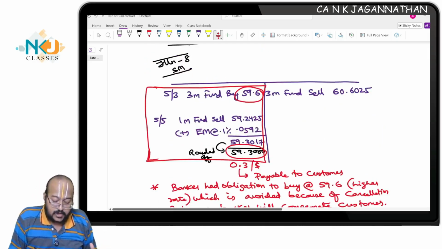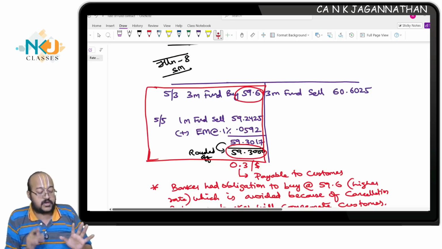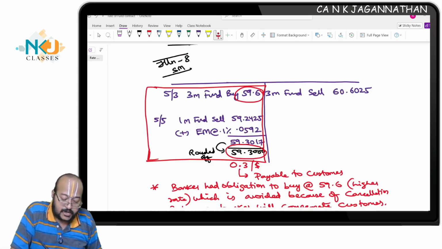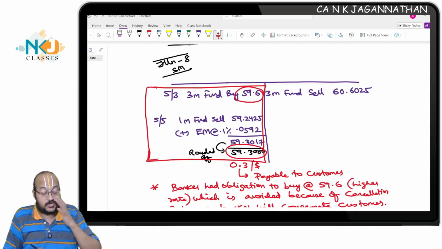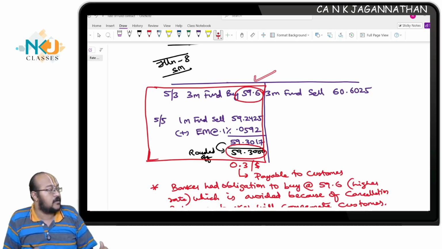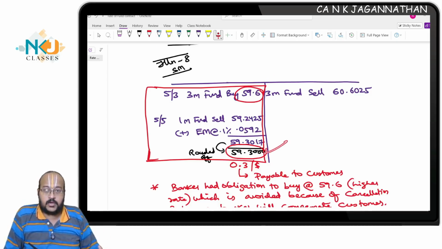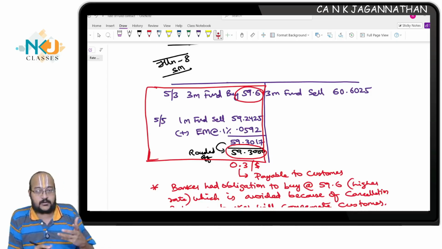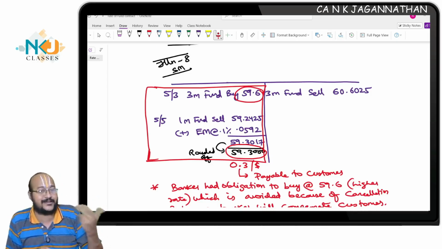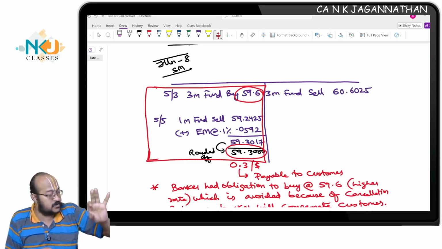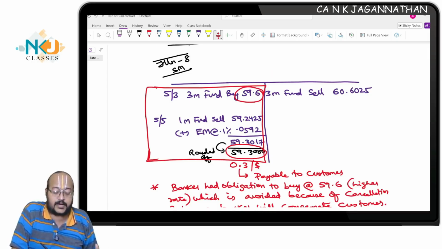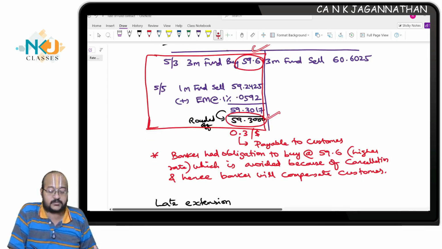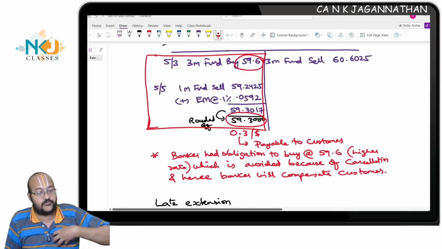Here only again, exchange gain or loss. See, now the customer buys at a lower rate or higher rate? Customer contracted at 59.6, a higher rate, and the market rate is lower. Really speaking, the contracted rate is higher, but today the rate is cheaper. By exiting this contract, the customer is cancelling this contract. Because of the customer's cancellation, what happened? You are avoiding your obligation to buy at a higher rate even though the rate is cheaper, which means you are benefiting as a dealer.